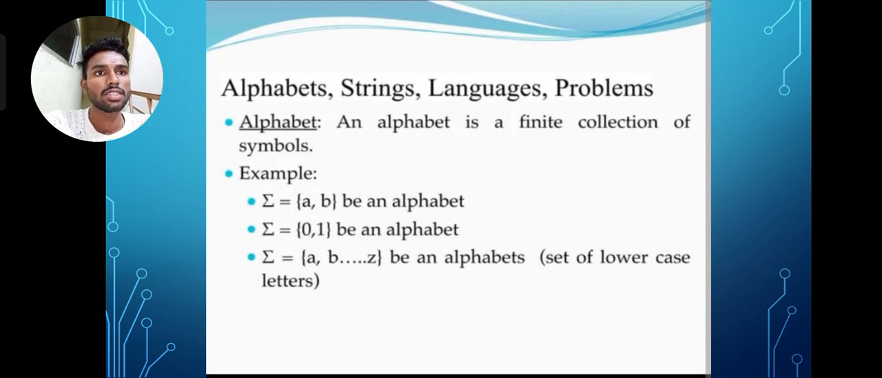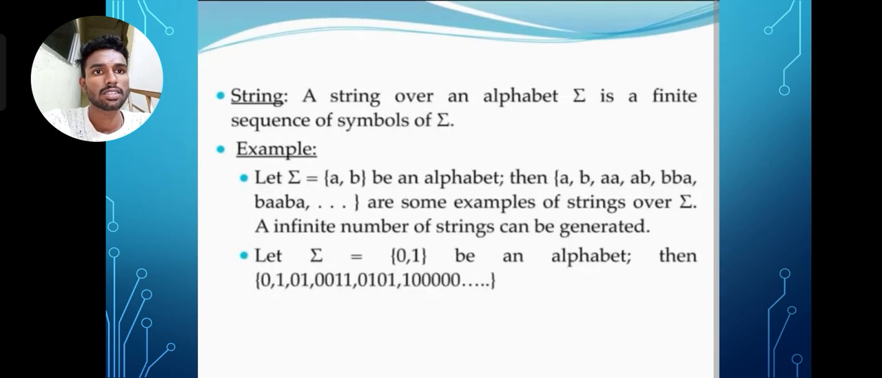Alphabets, strings, language, problems. Alphabet: an alphabet is a finite collection of symbols. Example: sigma = {a, b} is an alphabet, {0, 1} is an alphabet, and {a, b, ..., z} is an alphabet, the set of lowercase letters.